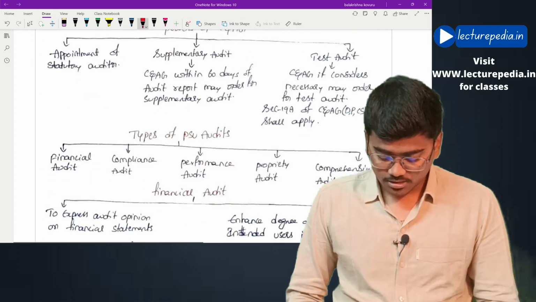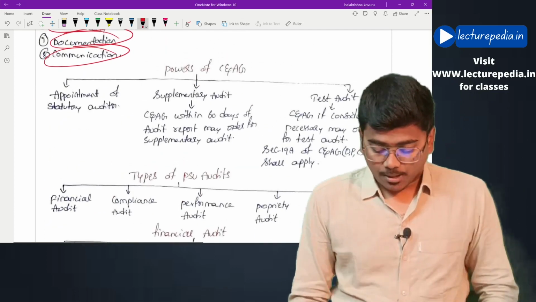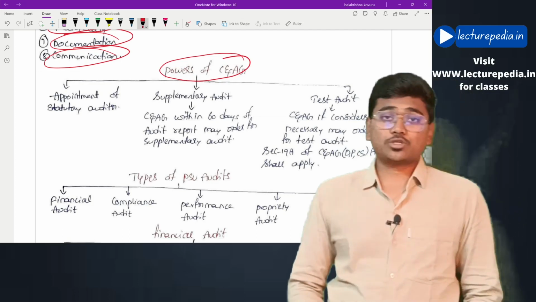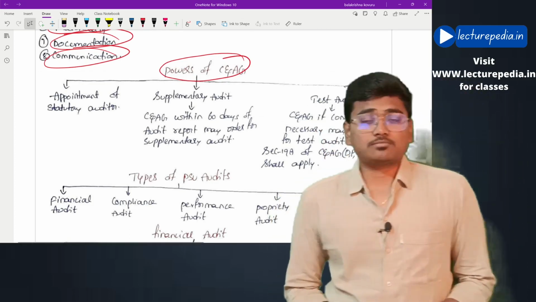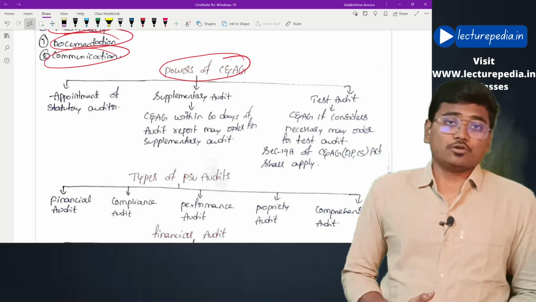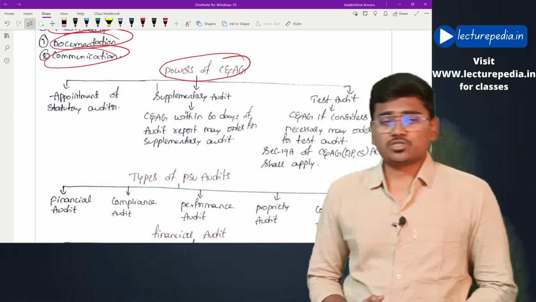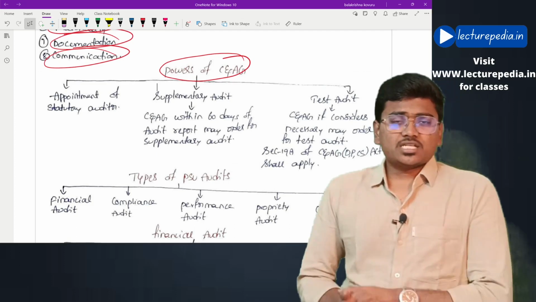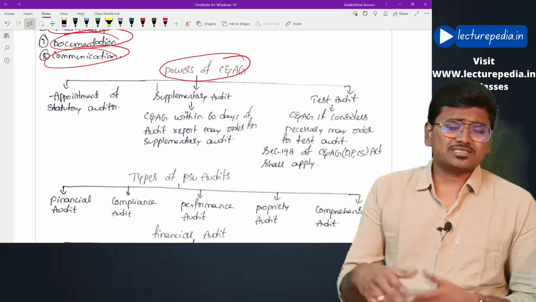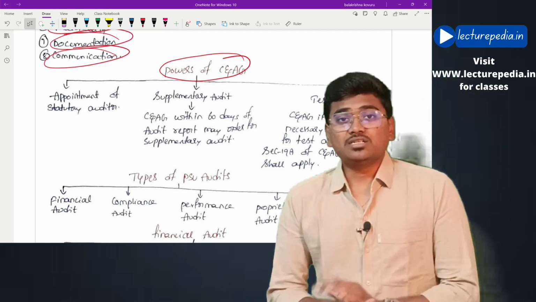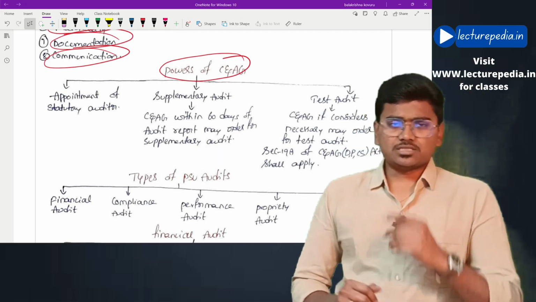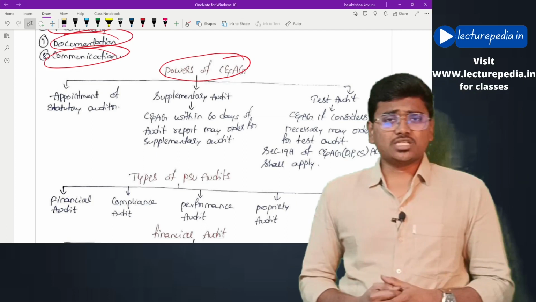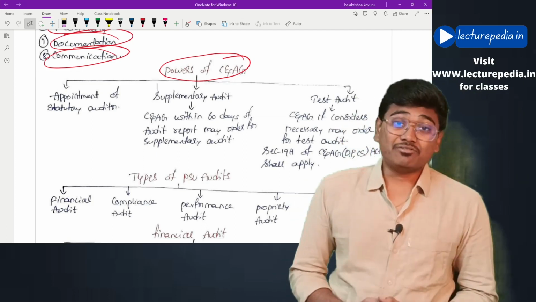This is very simple. Coming to powers of C&AG. What are the powers of C&AG? First of all, C&AG will appoint government auditor, as we have discussed in the Companies Act. Within 60 days from the date of incorporation of the government company, C&AG will appoint the first government auditor, and the subsequent government auditor will be appointed within 180 days from the date of completion of financial year. That is authority of the C&AG to appoint government auditor.